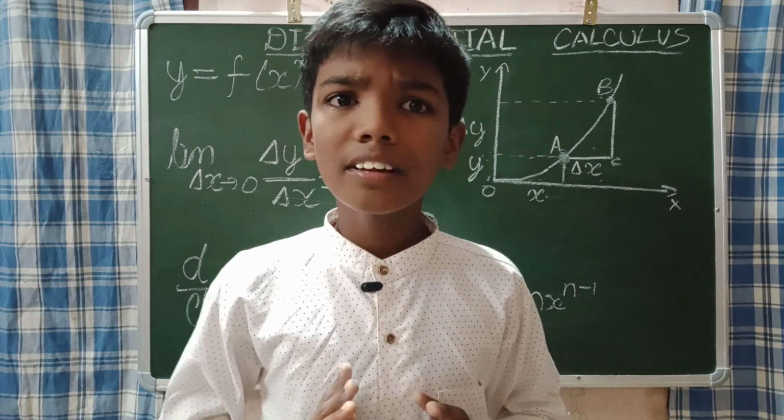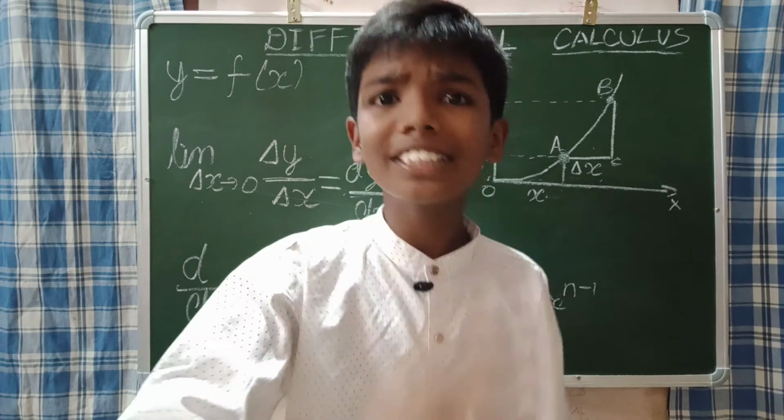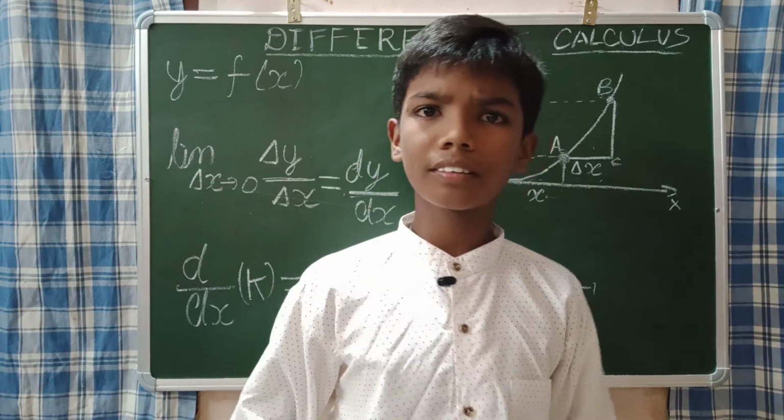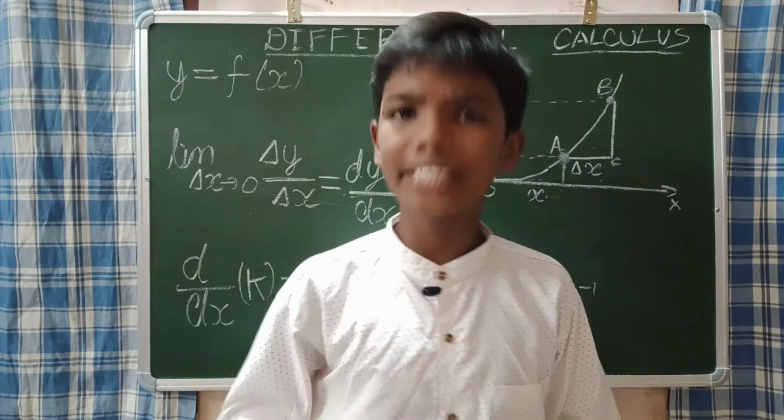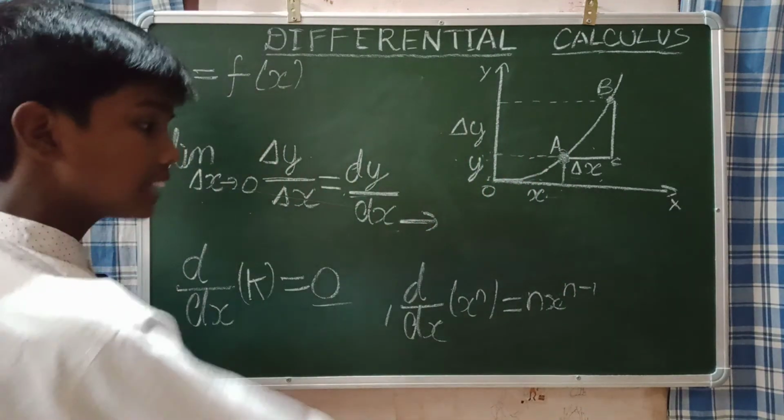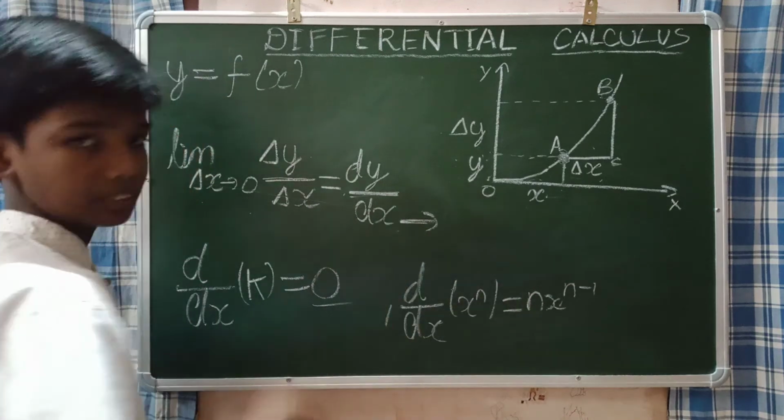Definitely, I will say one differential calculus derivation will be there in every chapter. So please understand this differential calculus.